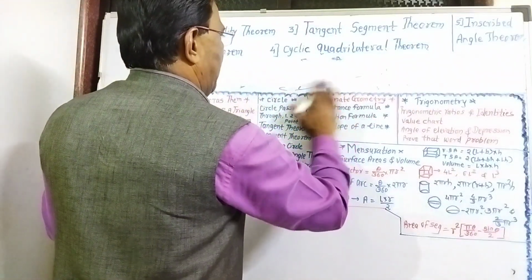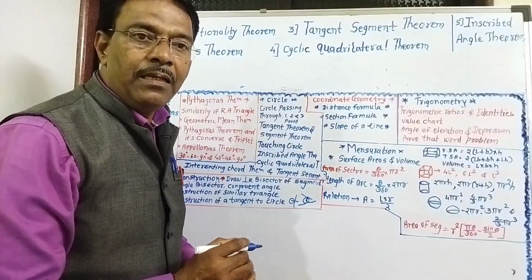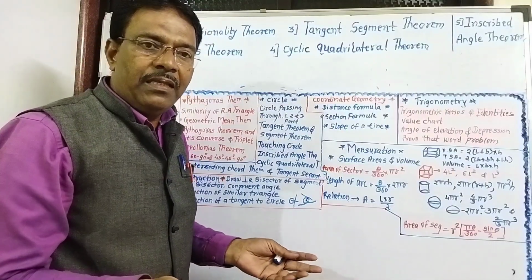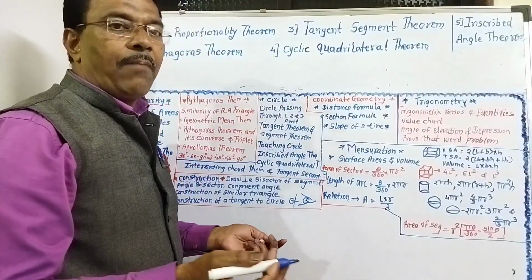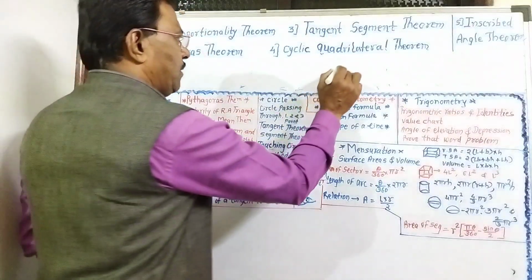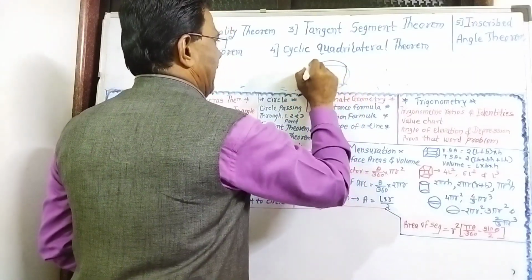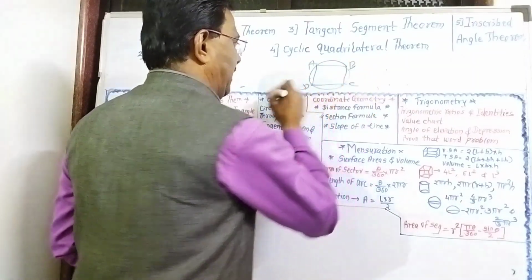Then the fourth and very important theorem is the cyclic quadrilateral theorem. What is the cyclic quadrilateral theorem? The opposite angles of a cyclic quadrilateral are supplementary. Suppose that quadrilateral ABCD is a cyclic quadrilateral.